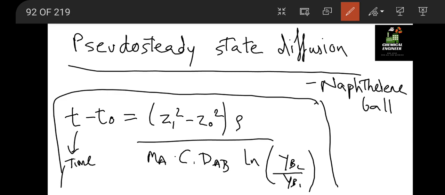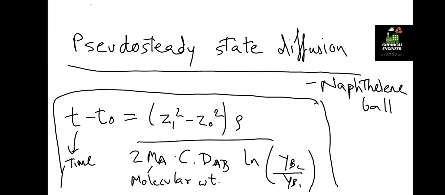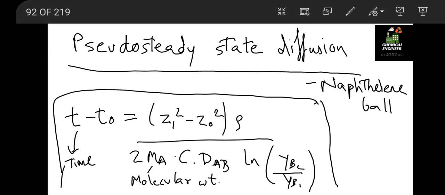Here a 2 is also there, and Ma is the molecular weight of A, from point 1 to point 2. Rho is the density. So this is how you will apply it when something related to a naphthalene ball is given. This is actually a solid state diffusion case.